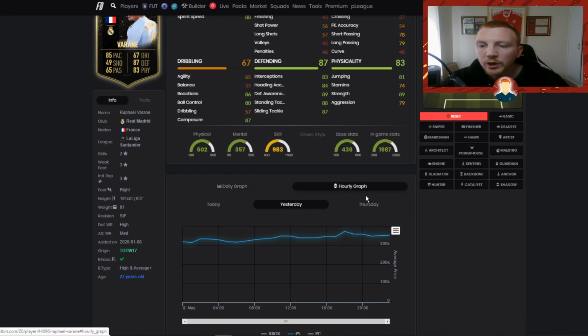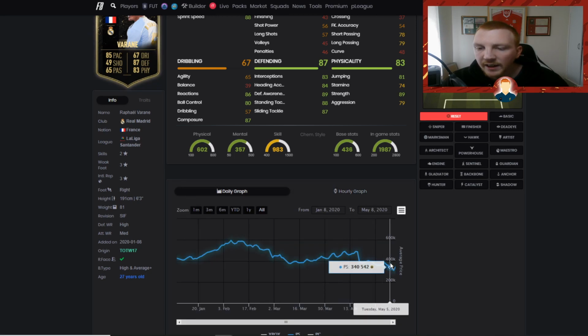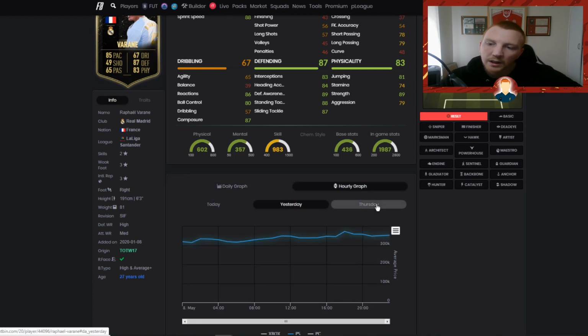Unfortunately, on the hourly graph we can't go back to Wednesday. But on the daily graph, if we go back to Wednesday, you can see a really low point. But it actually shows the low point the next day, because an hourly graph takes, obviously, hourly prices, whereas a daily graph just does a daily sort of link of all the prices.